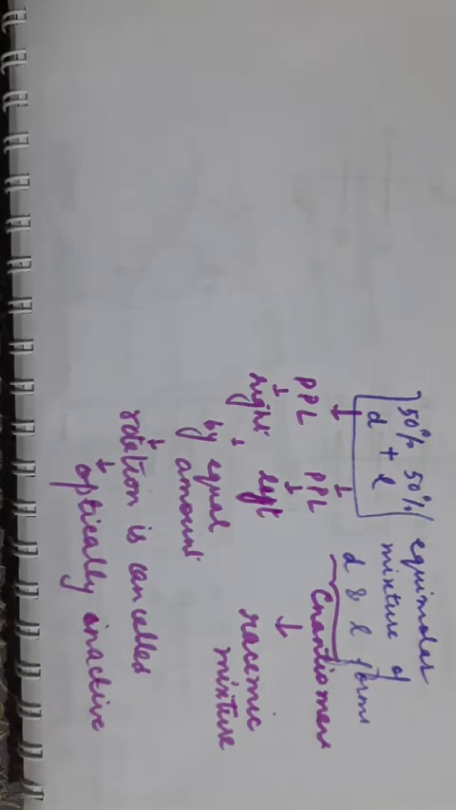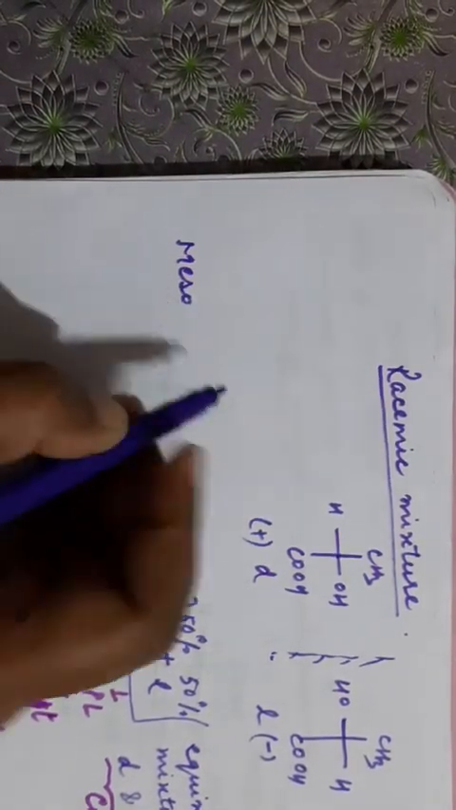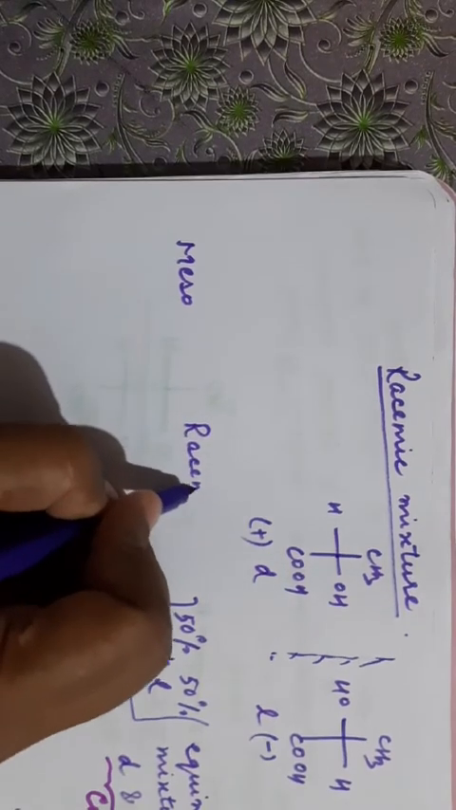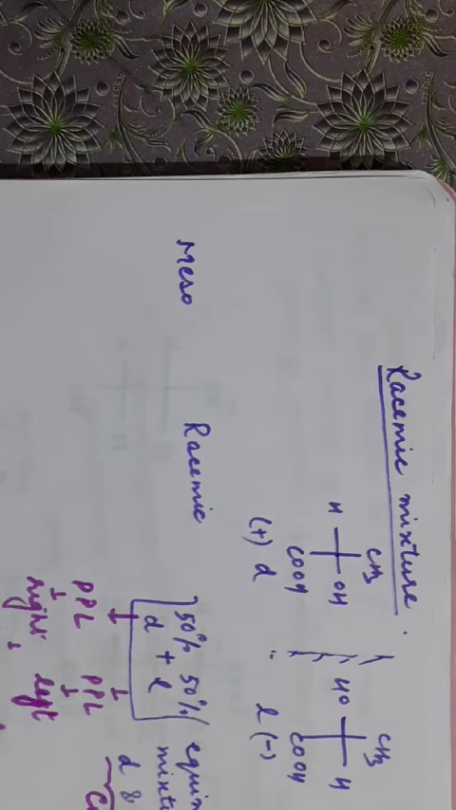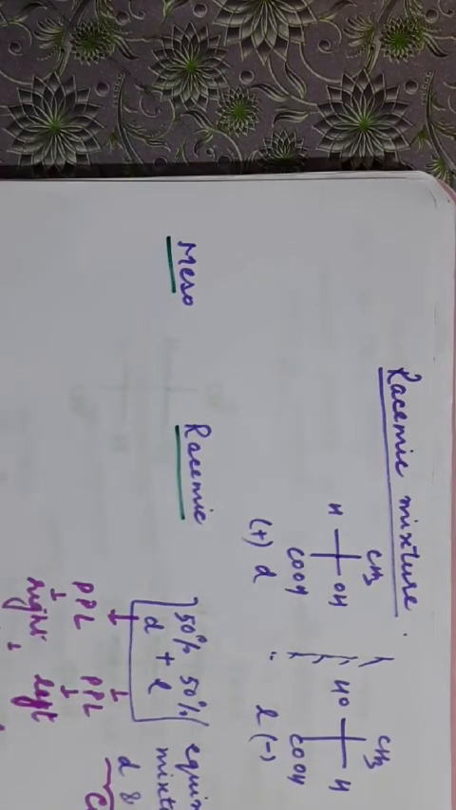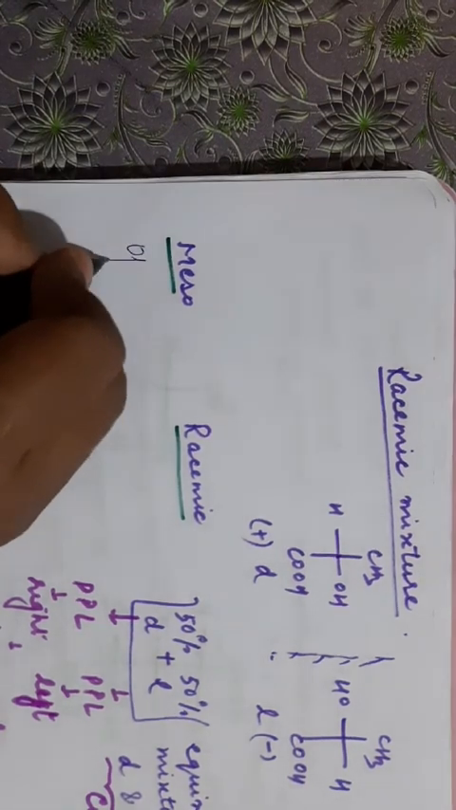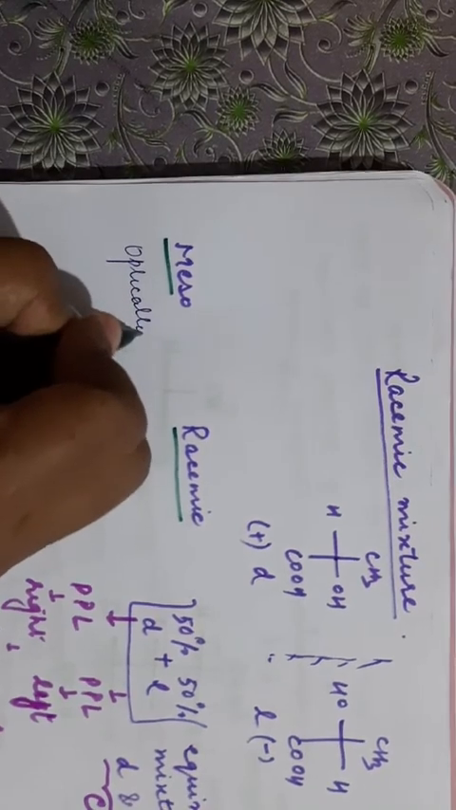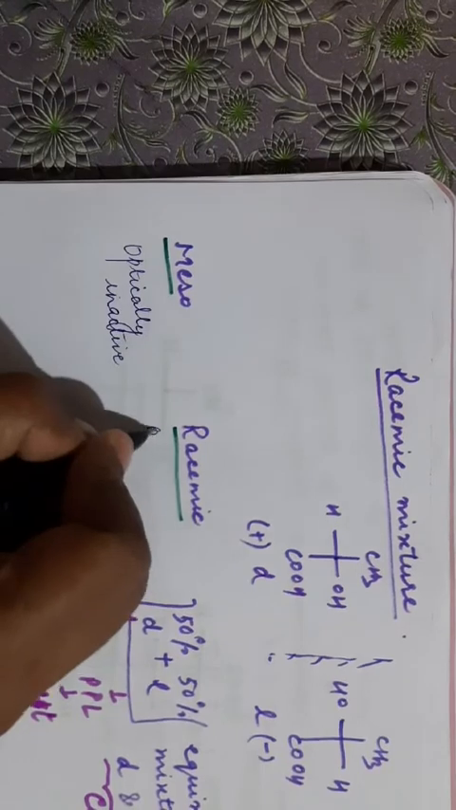Now, what is the difference between a meso compound and a racemic mixture? Both are optically inactive. We have seen the meso compound, we have seen the racemic mixture. Both are optically inactive. So what is the difference between these two? Meso compound and racemic mixture are optically inactive. So what is the difference? It is optically inactive. It is also optically inactive.